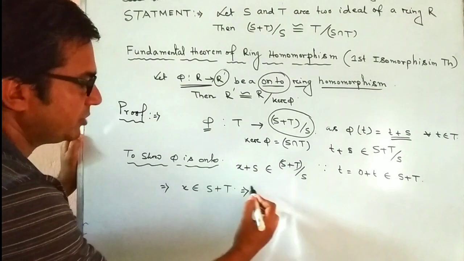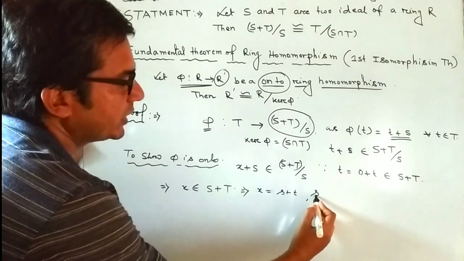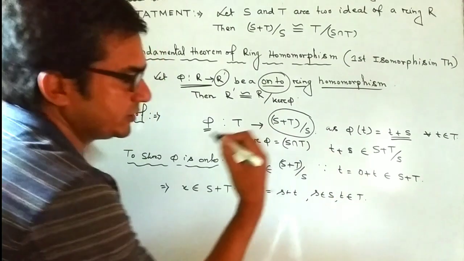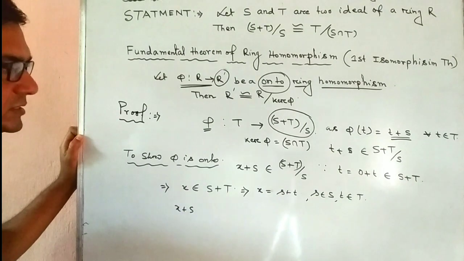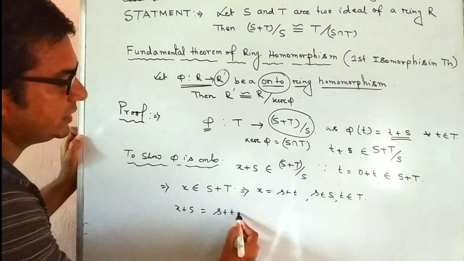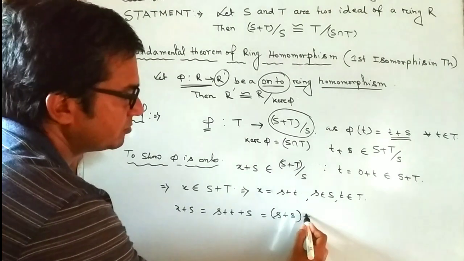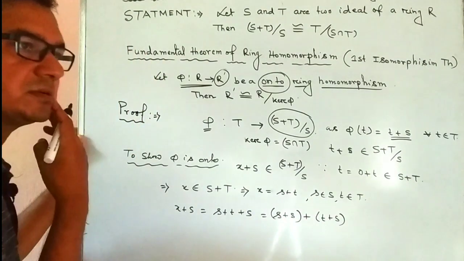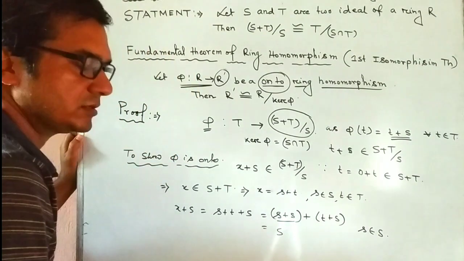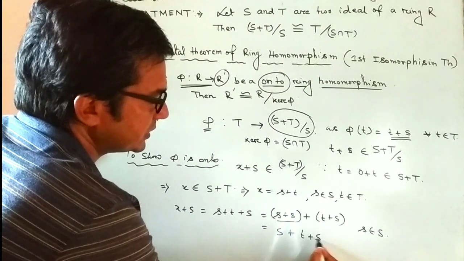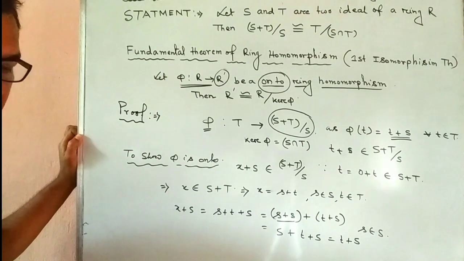And this implies x is of the form s plus t, where s belongs to S and t belongs to T. Now x plus S equals s plus t plus S, and this is s plus S plus t plus S, and this is S because small s belongs to capital S, and this gives t plus S, right?